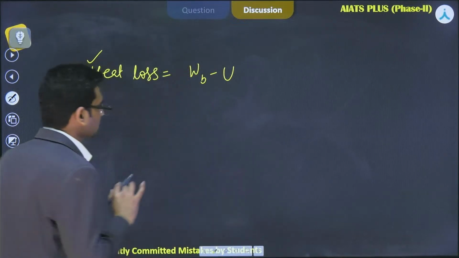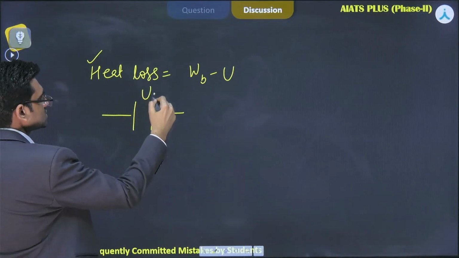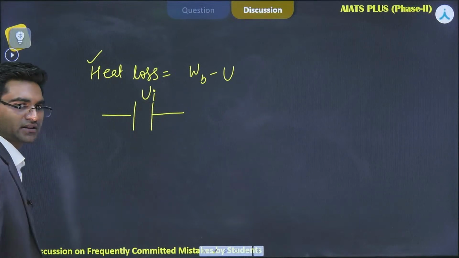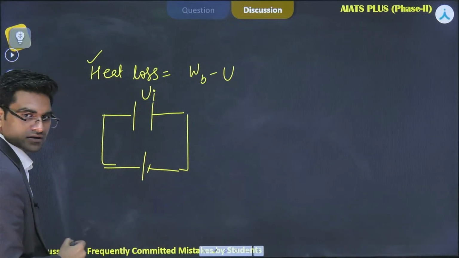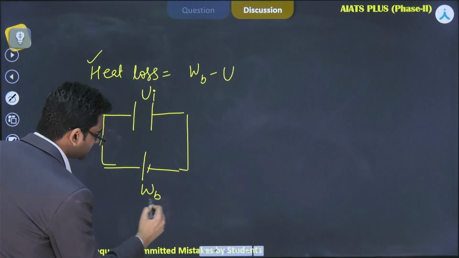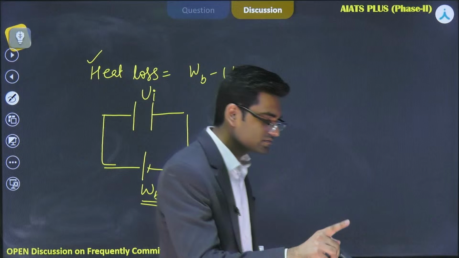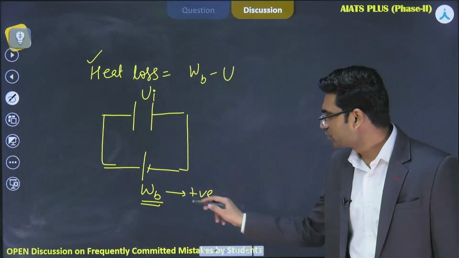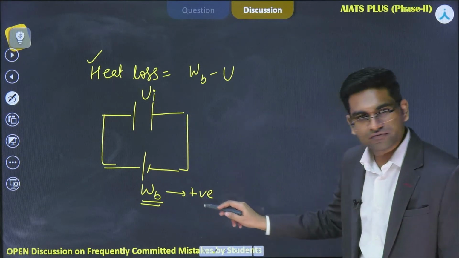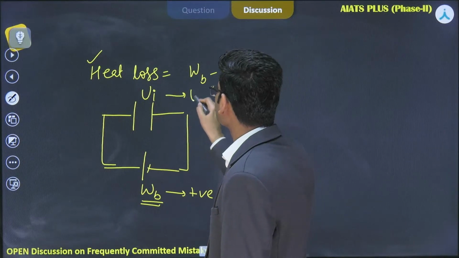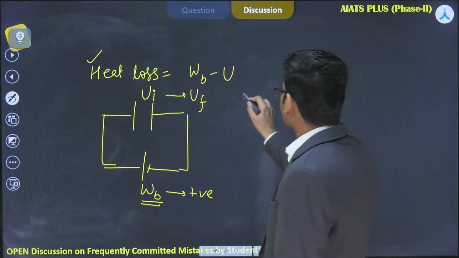So one more problem I am asking you now. Let's say initial energy was U initial, which was stored in the capacitor. I have connected a battery, and this battery has done some work WB, which is positive, let's say. Battery can do negative work too, but here the battery is doing positive work. Finally the energy stored in the capacitor is UF. What should be the value of heat loss?